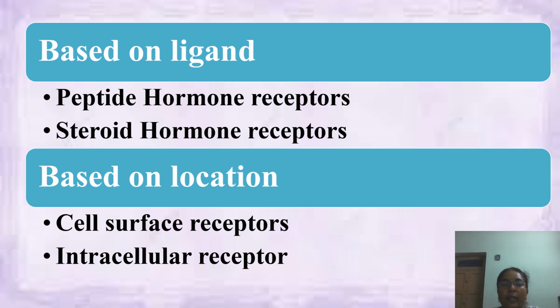After classifying the receptors into a broad category, they can also be classified based on the ligands that bind to the receptor. Under this classification, it could be a peptide hormone receptor or a steroid hormone receptor. Peptide hormone receptors are often transmembrane proteins. They are also called G protein coupled receptors, sensory receptors, or ionotropic receptors. These receptors generally function via intracellular second messengers, which include cyclic AMP, inositol triphosphate, and calcium calmodulin system.